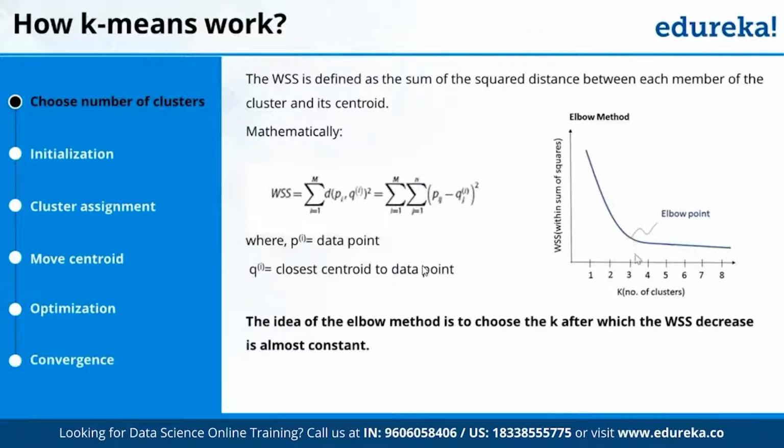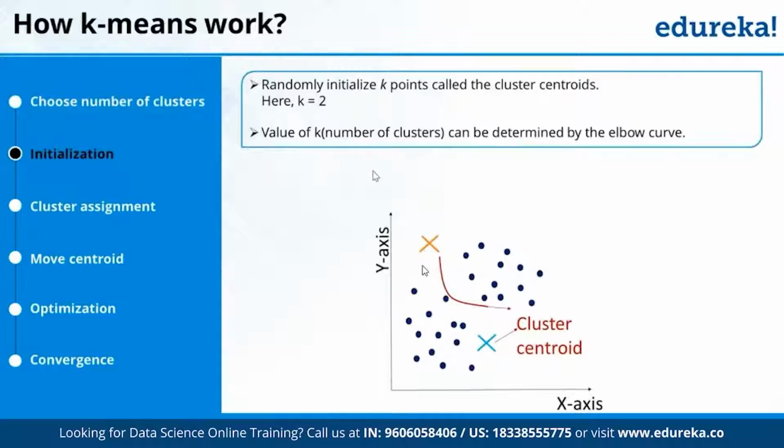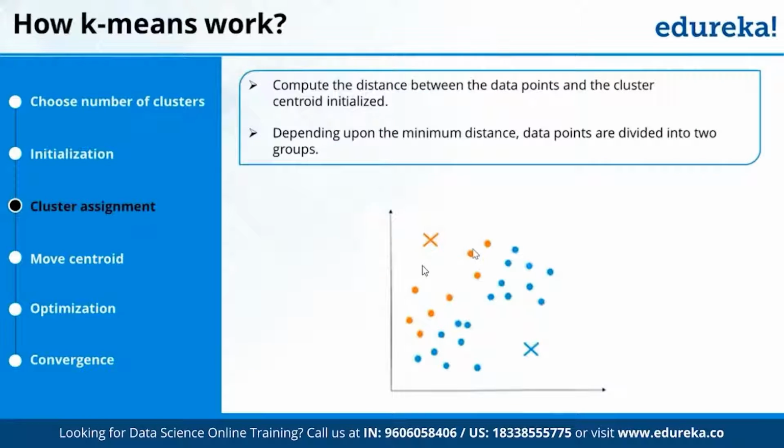And this is known as the ideal number of clusters. So you see an elbow point. It's like an elbow joint. And this is my ideal number of clusters. And that is how I'm able to find the ideal number of clusters, which is through the elbow method. Then what I have to do? Once I know that the ideal number of clusters is 3, I will pass 3 as the number of clusters to the algorithm and it will generate 3 clusters for me.